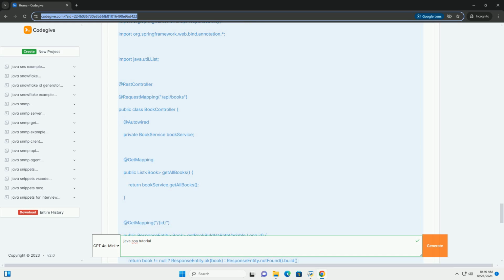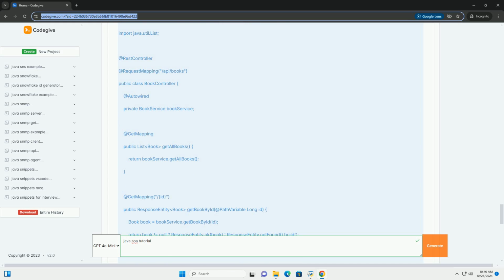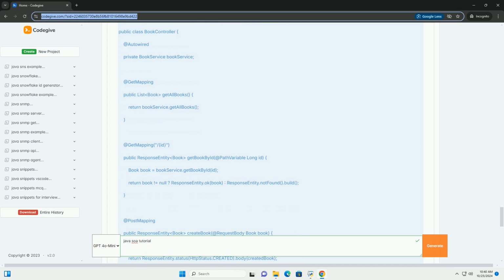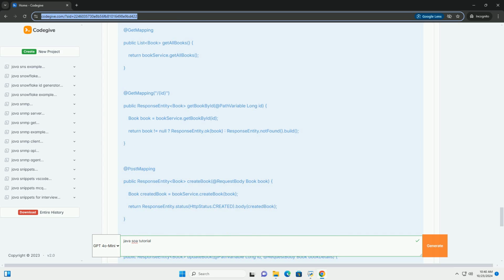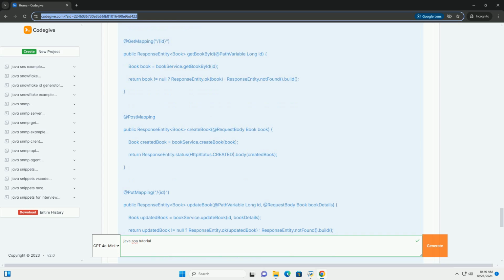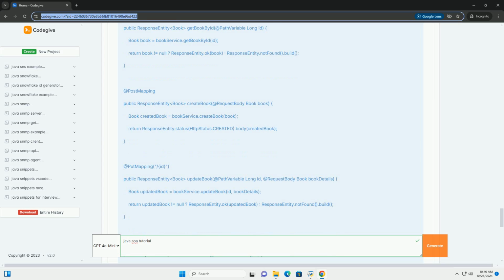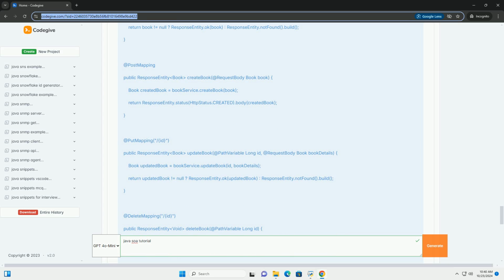Step 2, define the book entity. Create a book entity that represents the data structure of the books we will manage. Step 3, create the book repository. Next, create a repository interface for the book entity. This interface will extend Spring Data JPA's JpaRepository.